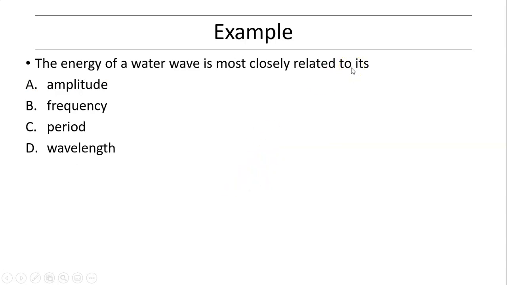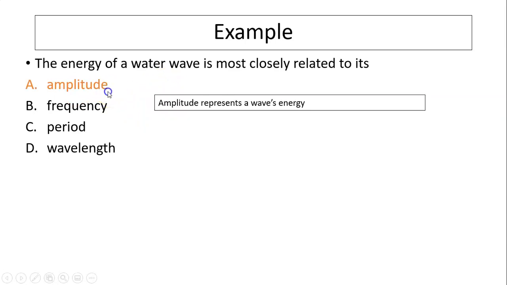The energy of a water wave is closely related to what characteristic? Okay, we just did that. Amplitude represents energy, so the water wave's energy is represented by its amplitude. So it's like high waves or low waves. When the water wave is really high, you should stay away from it because it has lots of energy.